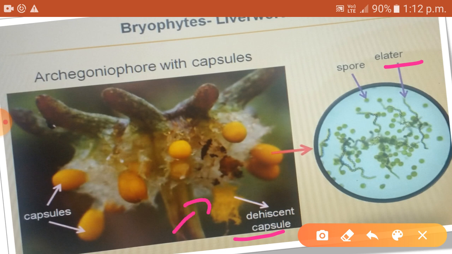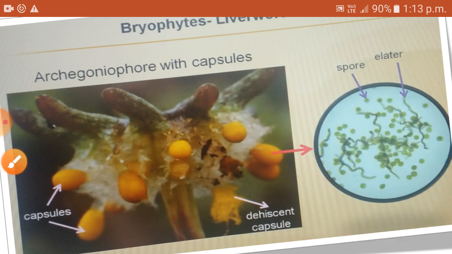You can see here the spontaneous opening of the capsules and the dispersal of the spores taking place. Here in this picture you can see a mature capsule which has just undergone dehiscence. I have shown here already. The released spores will germinate to form either a male or a female thallus.